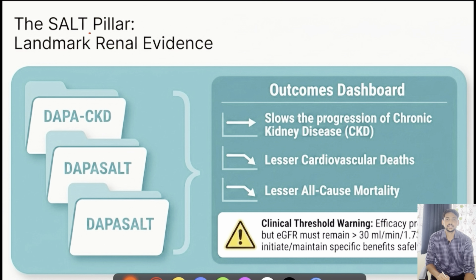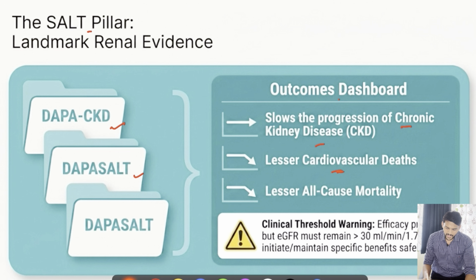So overall, it is very much beneficial in case of cardiac health. When we see the kidney-related trials, for example, DAPA-CKD and DAPA-SALT trial, the outcome was slowing of progression of chronic kidney disease. So to some extent, we can halt the progression of the illness, and there will be fewer cardiovascular deaths, which is the commonest cause of mortality even in chronic kidney disease patients.